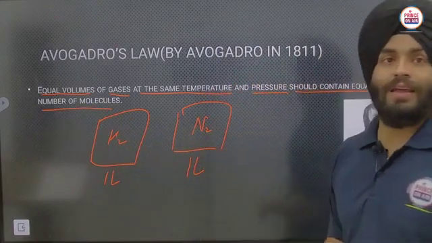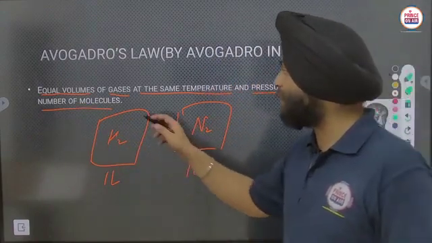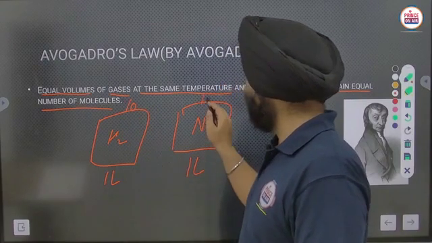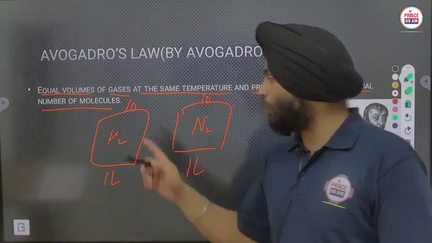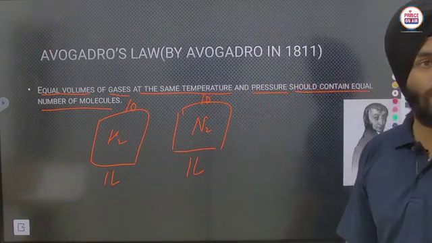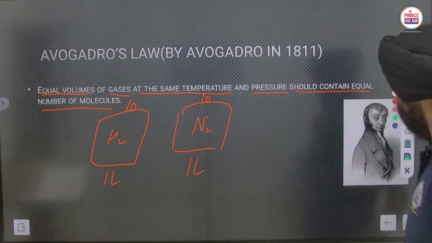Means both will have an equal number of molecules. For example, if one has 10 molecules, the other will have 10 also. Clear? So both will have the same number of molecules according to Avogadro's law.